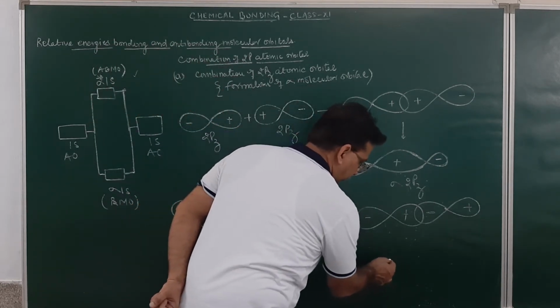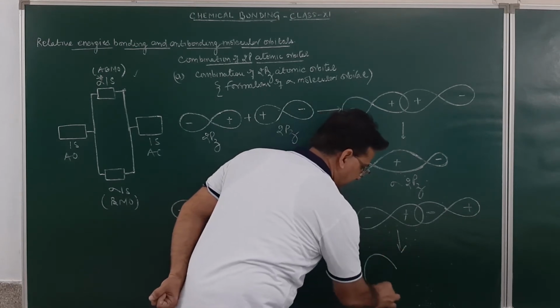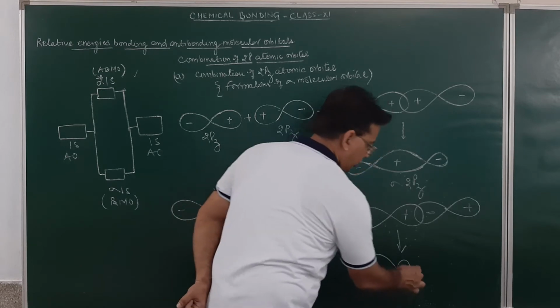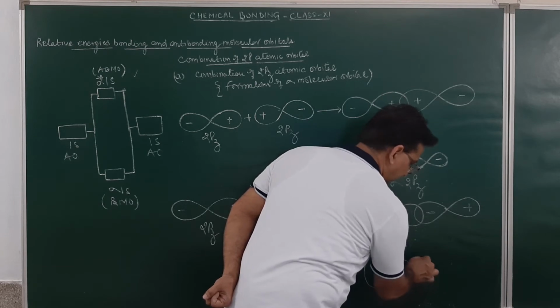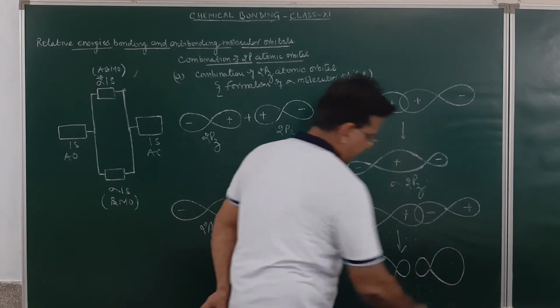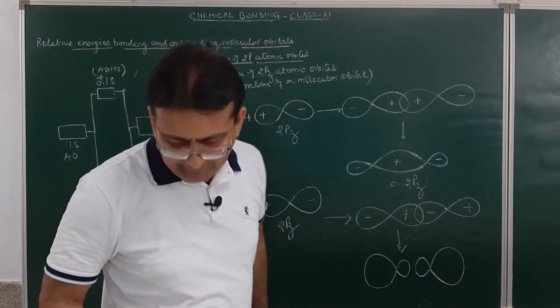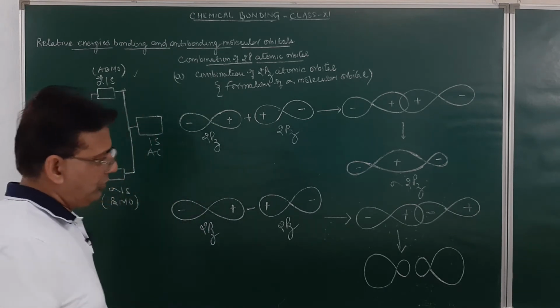This will be this way. When they overlap, they will be overlapping in this manner. In this overlapping region, the electron density will be minimum, and in the non-overlapping region, the electron density will be high. And this will result in the formation of an anti-bonding molecular orbital.